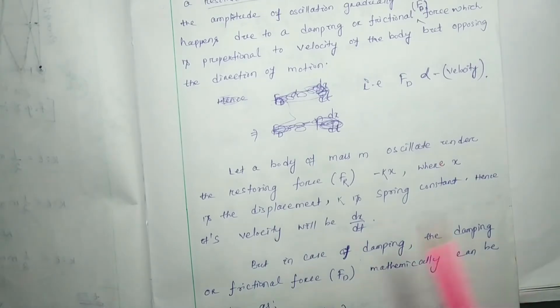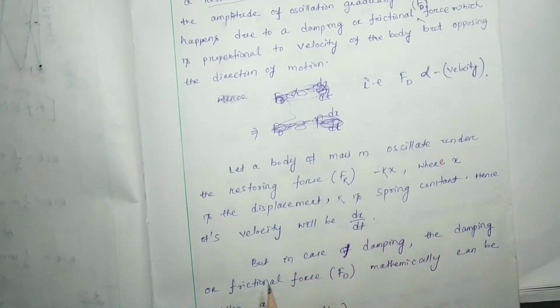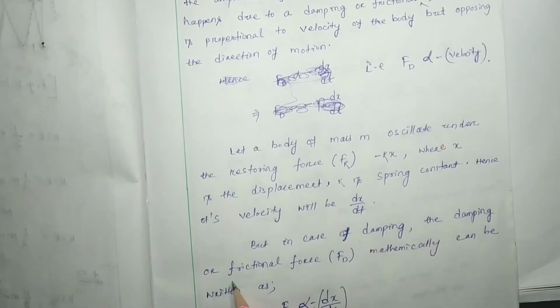Hence its velocity will be dx by dt. But in case of damping, how can the damping or frictional force mathematically be written?